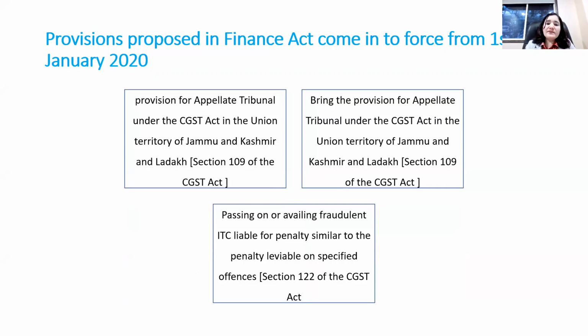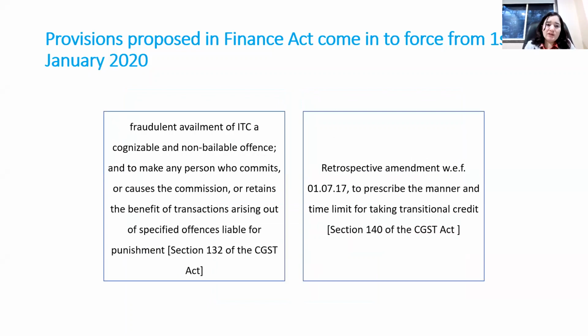These are certain amendments related to offenses. The penalty proceedings and offenses have been strengthened, and fraudulent availment of ITC, etc., would lead to a cognizable and non-bailable offense, not only for the person who commits it but also for the person who is involved in that offense directly or indirectly. These relate to strengthening the offense provisions in Section 132.